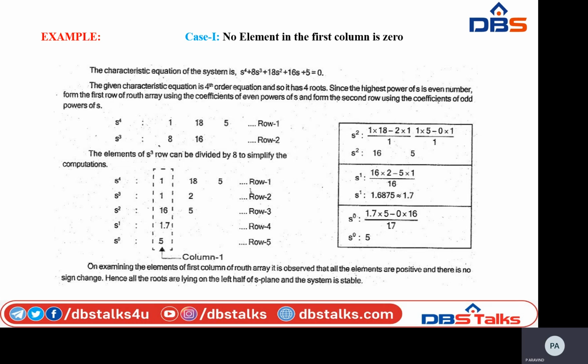See, the first row contains coefficients of even powers of s. Why? Because the highest power of s in the polynomial equation is an even number, that is 4.